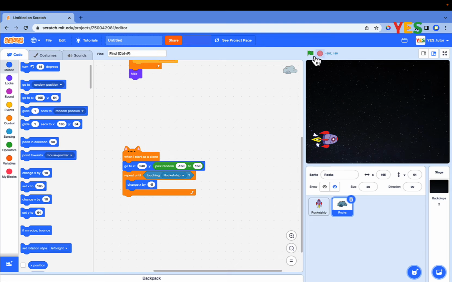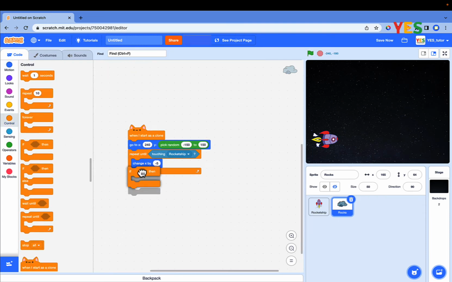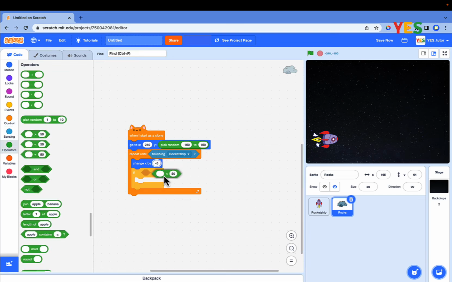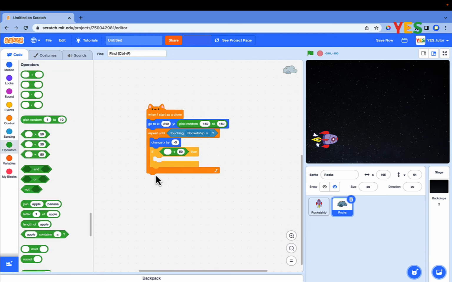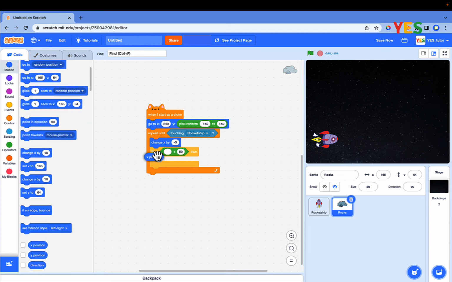Write a condition statement for whether rocks touch the left of the stage. Drag and drop the if then and less than block as shown on the screen. Drag and drop the X position block to the less than block as shown on the screen. Set the X value to -220.